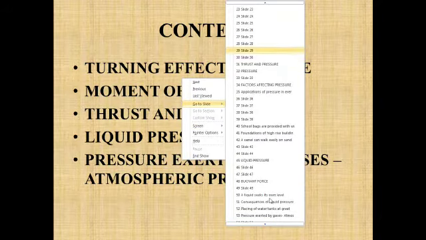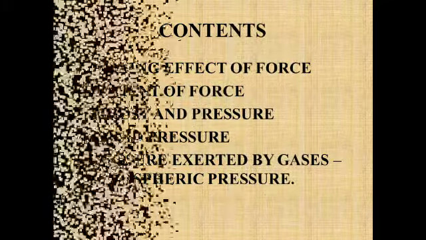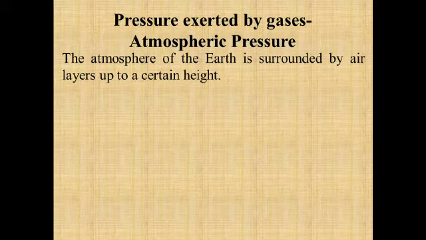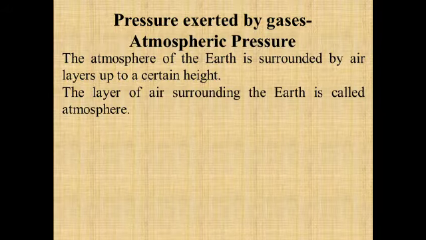So first of all, let's see what is atmospheric pressure. We already know that the earth is surrounded by air layers up to a certain height, that you all have studied in the previous classes, and that layer of air surrounding the earth is called the atmosphere.